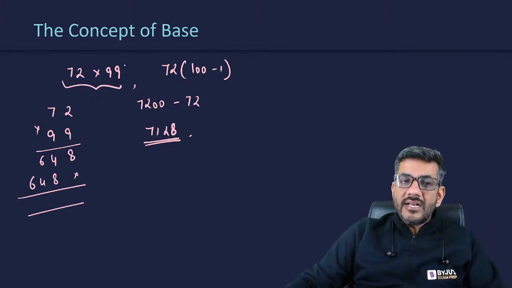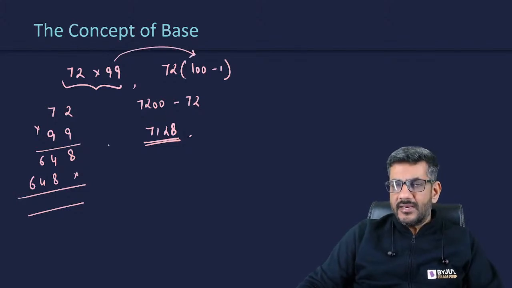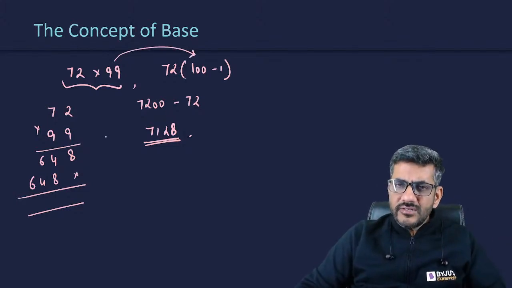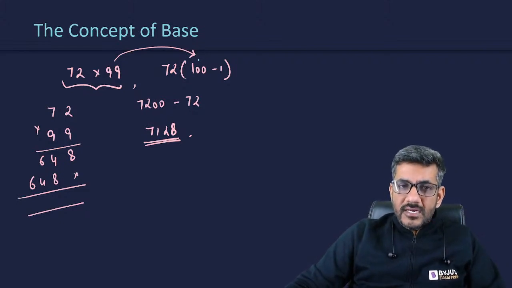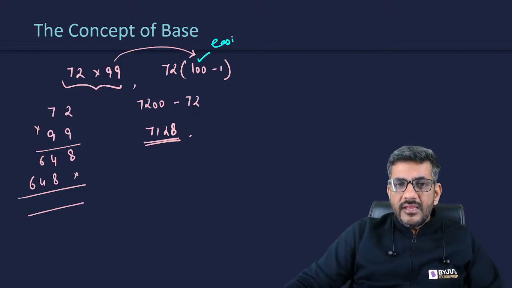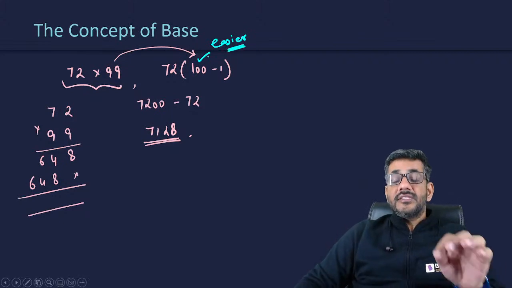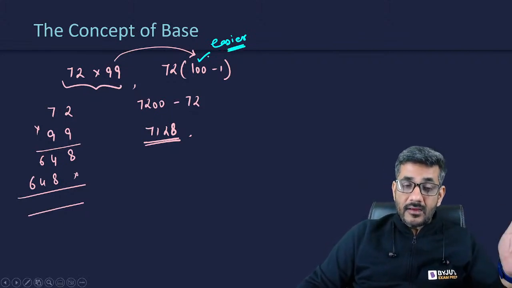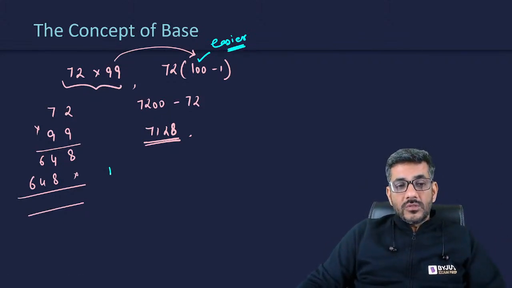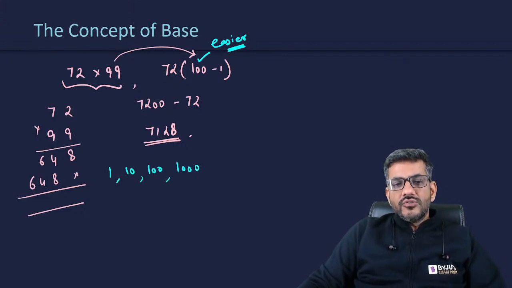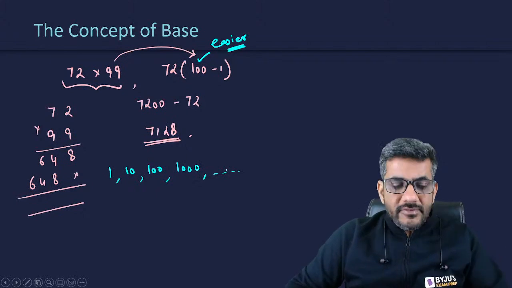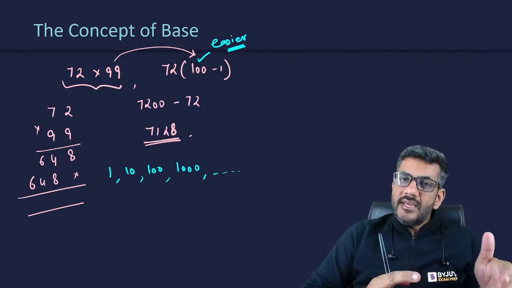Now, why have you written 99 as 100 minus 1? Did anyone teach you this? Of course, no one taught you this. You definitely know that multiplication with 100 is very easy with respect to 99. Rather, multiplication with 1, 10, 100, 1000, and so on is very easy.